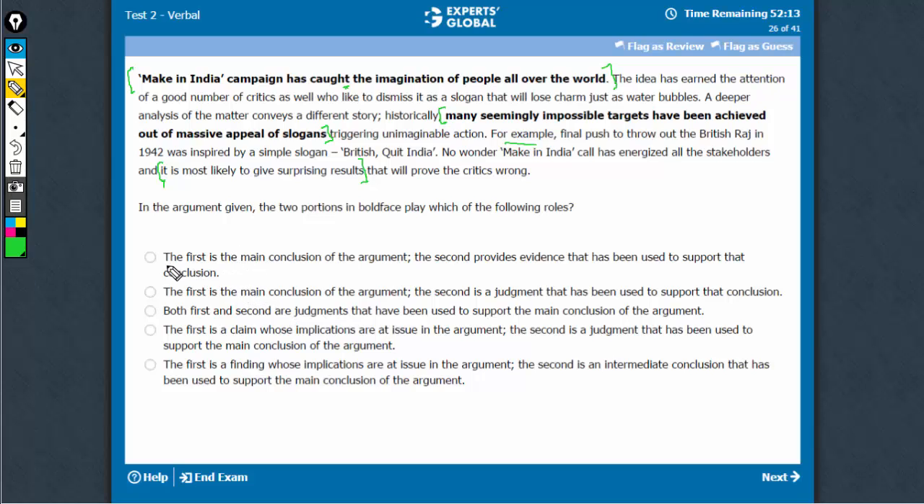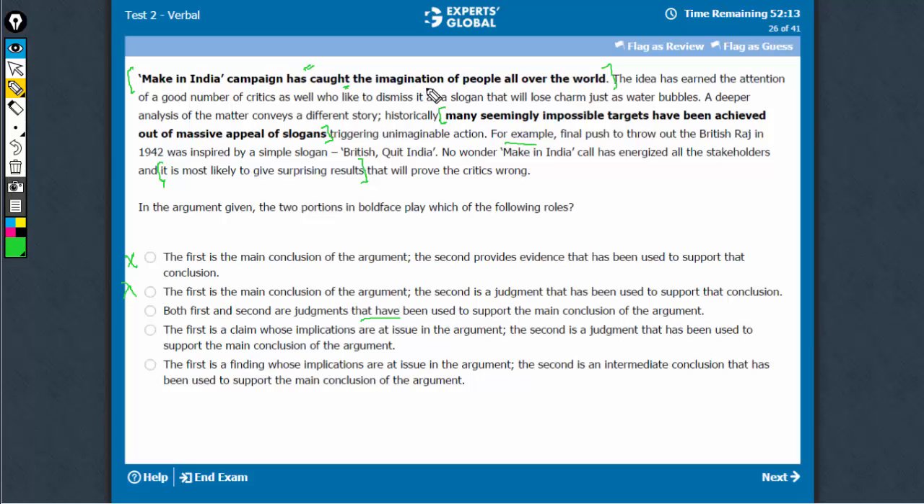First is the main conclusion, just not correct. The main conclusion is here. For option B, first and second both are judgments. So okay, this can be called a judgment because has caught the imagination of people. This is someone's judgment. This is also a judgment. So first part is okay, nothing wrong with this.